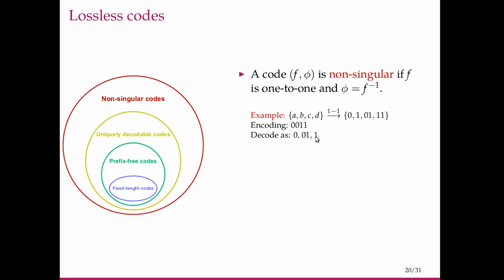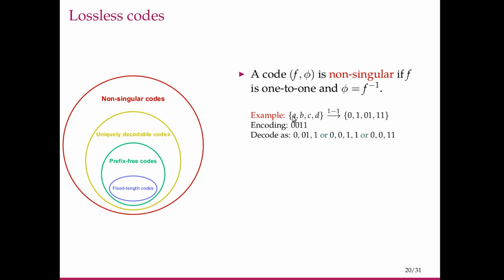These are all valid code words, right? So if we had mapped A to 0, B to 1, C to 01, and D to 11, then this will be read as A, A, B, B. But it is as well valid to decode this sequence as A, C, B, or it can be decoded as A, D, meaning all these sequences produce the same encoding 0011.